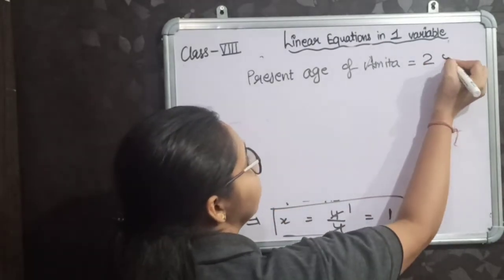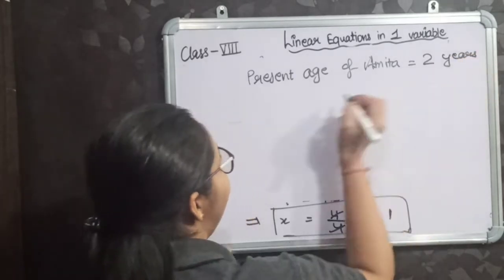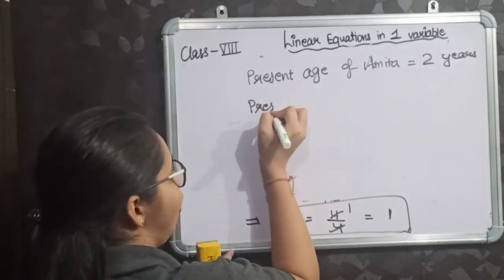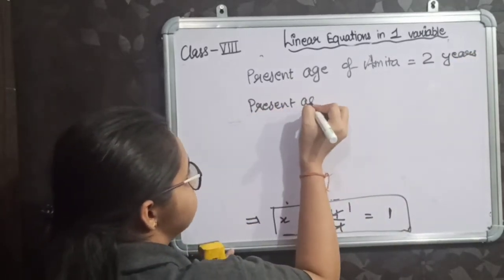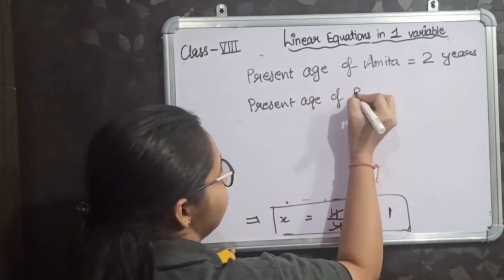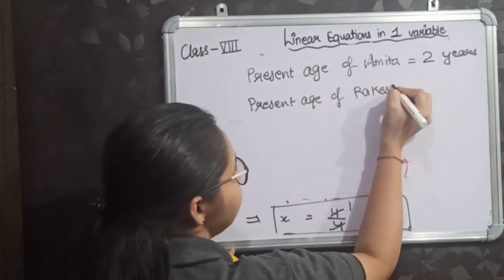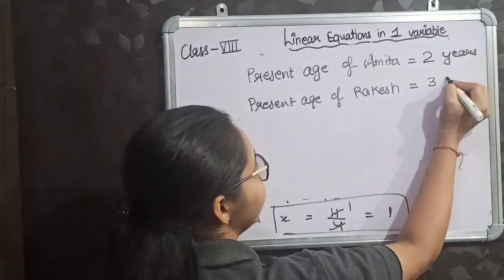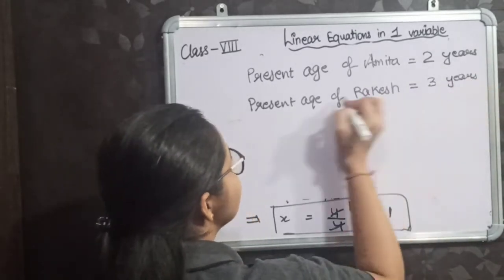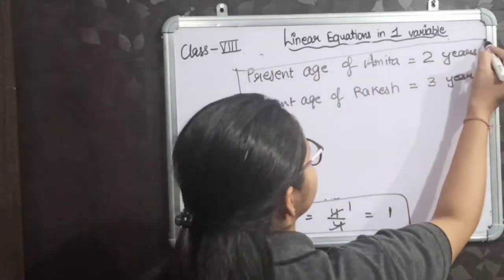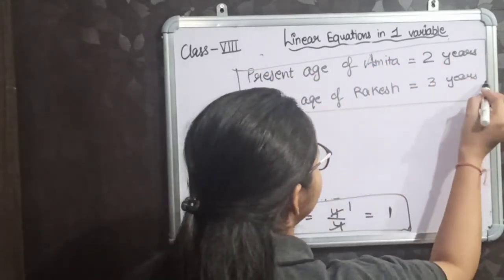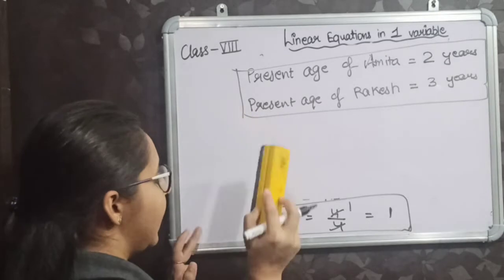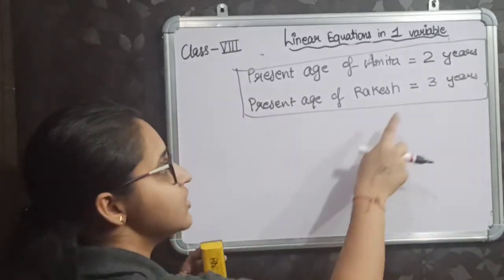So 2 years. And the present age of Rakesh is 3x. 3x means 3 multiplied by 1, which will give you 3. Very good. 3 years. So this is your answer: the present age of Amita is 2 years and the present age of Rakesh is 3 years.